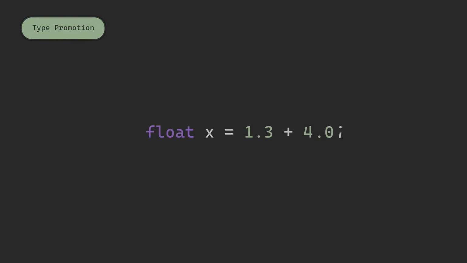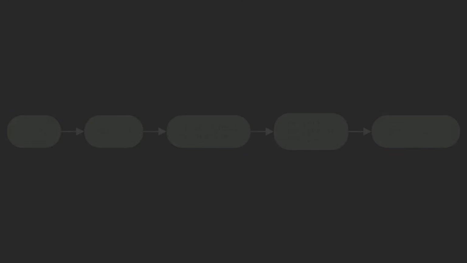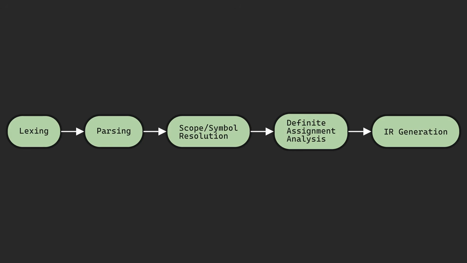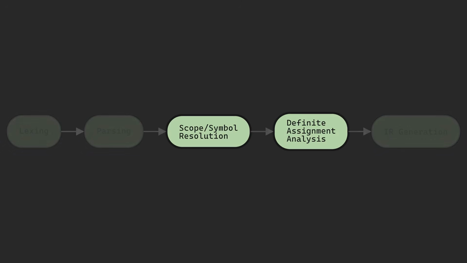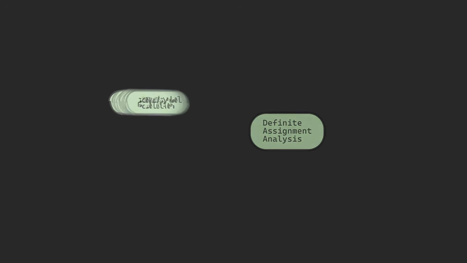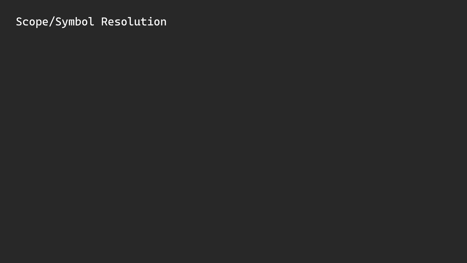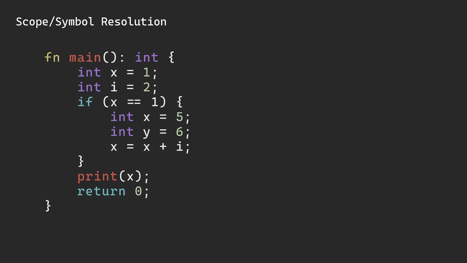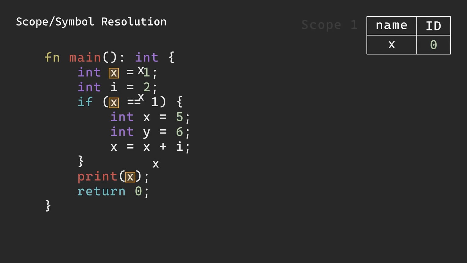I won't go into too much detail about these, but I'll talk about the two passes that my compiler actually had: scope and symbol resolution, and definite assignment analysis. Depending on the compiler, some passes are unnecessary, but scope resolution is required. It does two things. It links all common symbols to one object, and it enforces proper variable scoping.